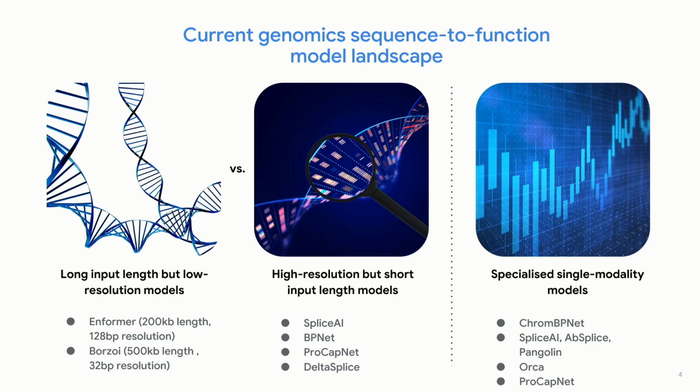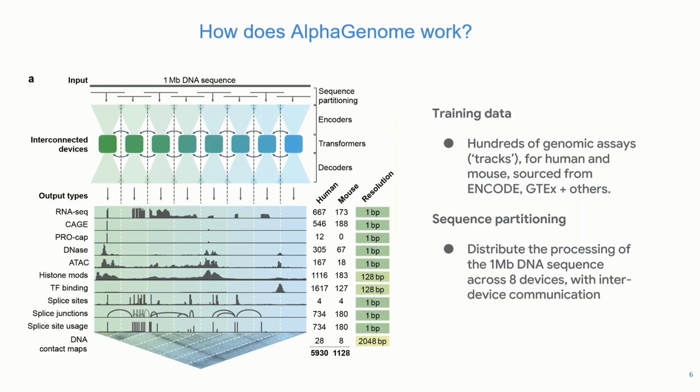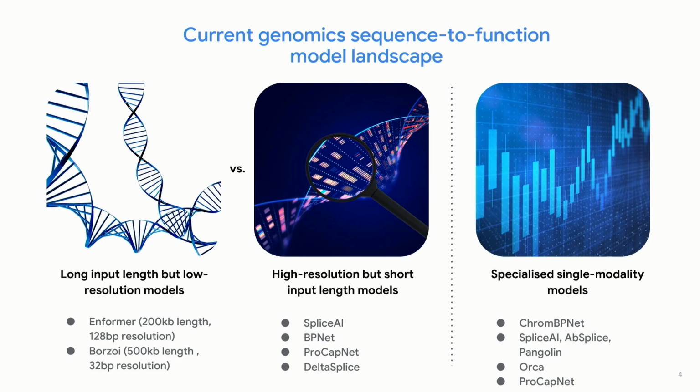If you're modeling a DNA string that's 100,000 bases long, you're ideally also producing 100,000 scalar outputs, 100,000 numbers, instead of producing more aggregated, coarser predictions for bins of multiple bases. That's important because a lot of interesting biology that we care about, like TF binding sites, for example, or intron-exon boundaries, are actually on a fine scale. So we want to capture that.